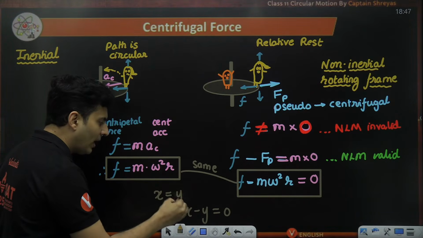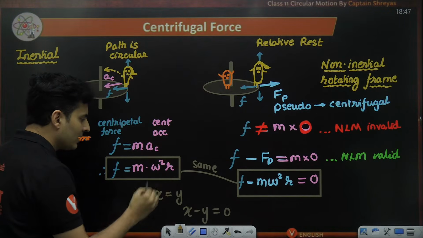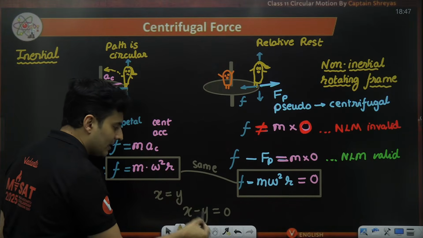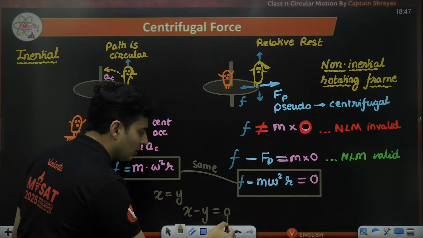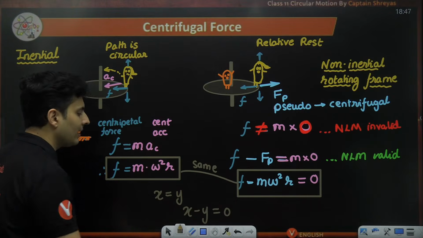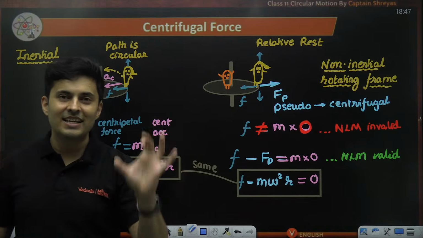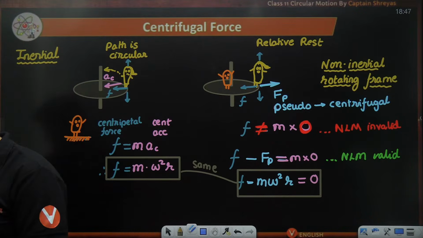When you shift it to the left hand side, it is considered a force, and the net force is balancing out, so it is zero. It is not giving any effect. Mathematically same, but physics-wise there is a difference in understanding.